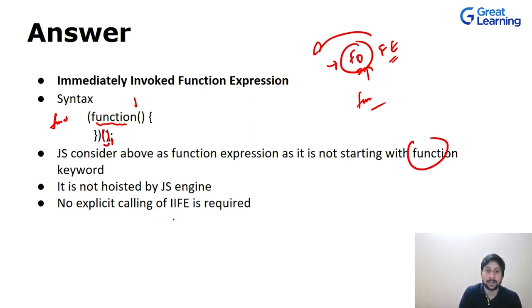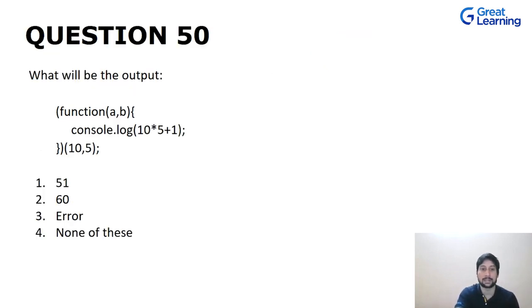No explicit calling for an IIFE is required. We don't have to call it like we call other functions, like happy which we did in the earlier case. We call that function and we have the output as I am grateful. In this case, whenever we are declaring it, it will be invoked at that same time. Now let's move on to the next question and things will be much clearer.